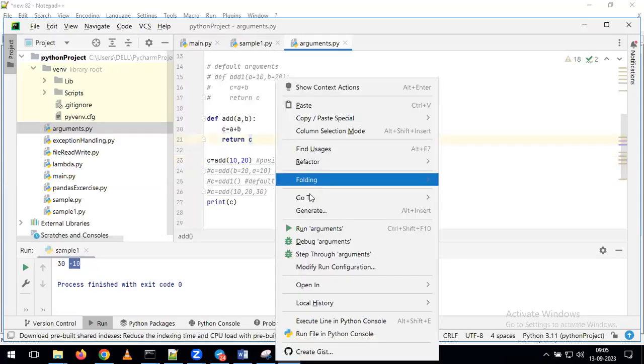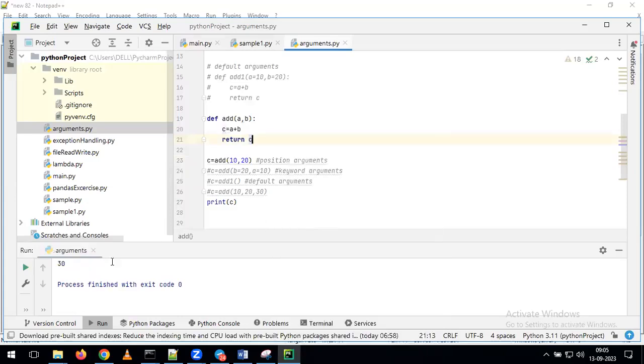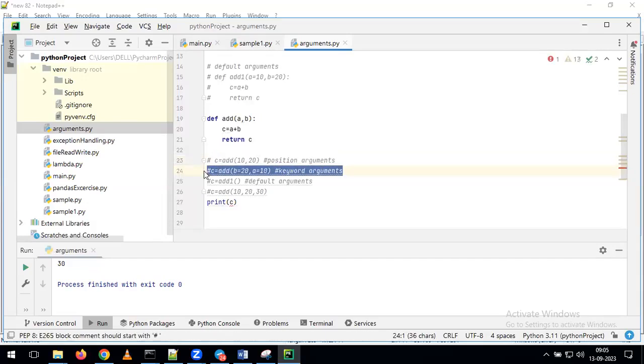With that, I'm running this program. Now see what's happening. We are getting the value 30. Now, for example, if you want to change the order of the values, I'm commenting this line and uncommenting this one. Now try to understand here. In this example, I am giving b equal to 20 and a equal to 10. Instead of giving the values directly, I am giving b is equal to 20, then a is equal to 10.